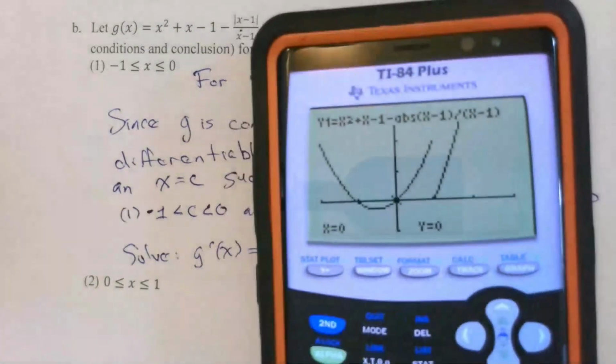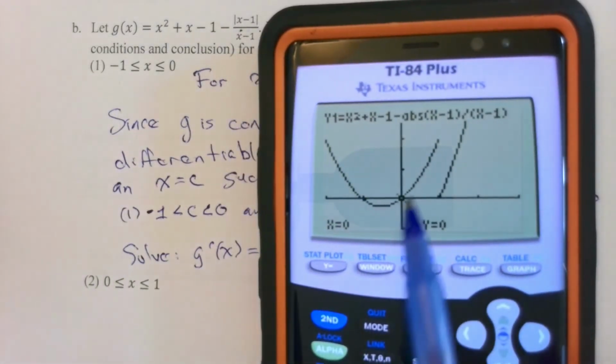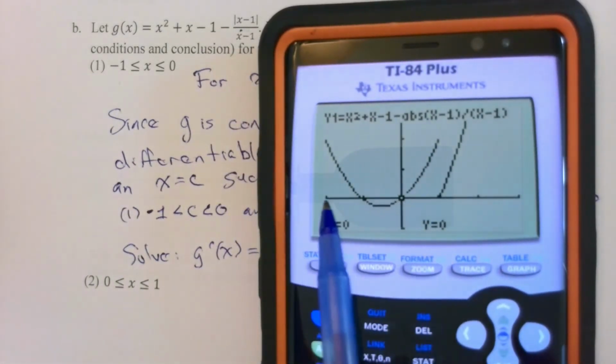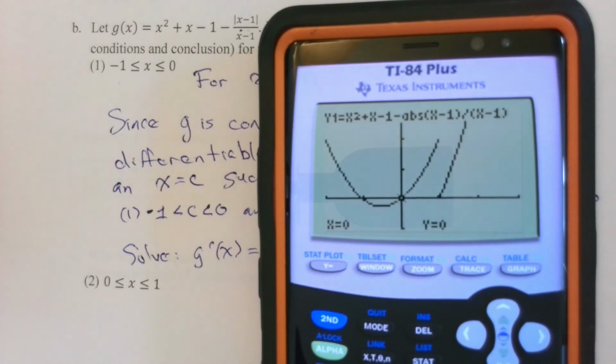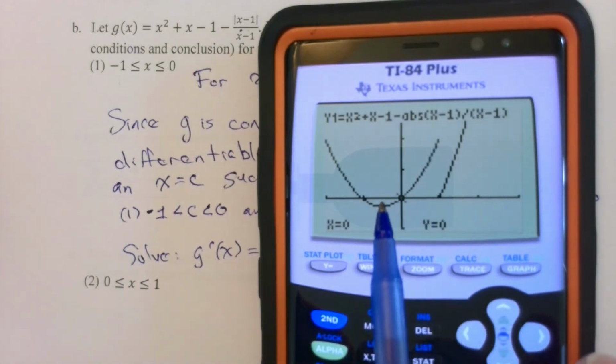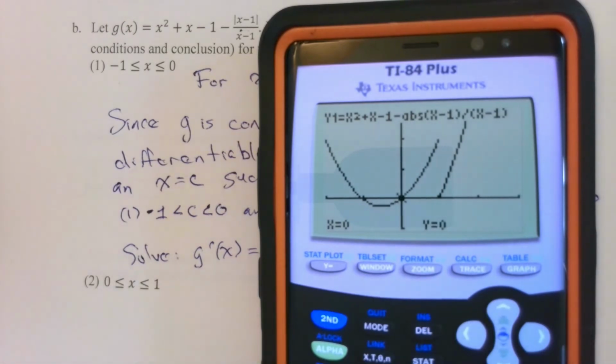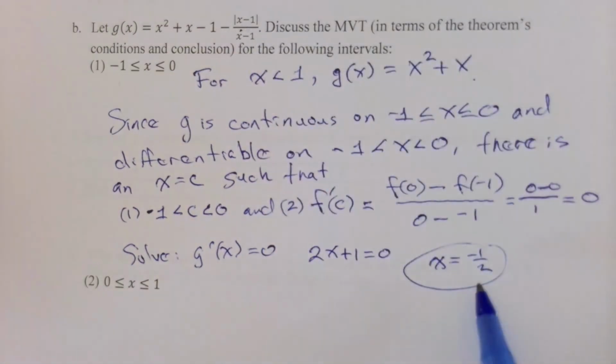A picture's worth 1,000 words. Remember, between here and here, the average rate is 0. There's decreasing and there's increasing, but they basically balance each other out. You get an average rate of 0. Right here at x equals -1/2, there's a point where the derivative actually is 0, and that -1/2 is the number c promised by the mean value theorem.